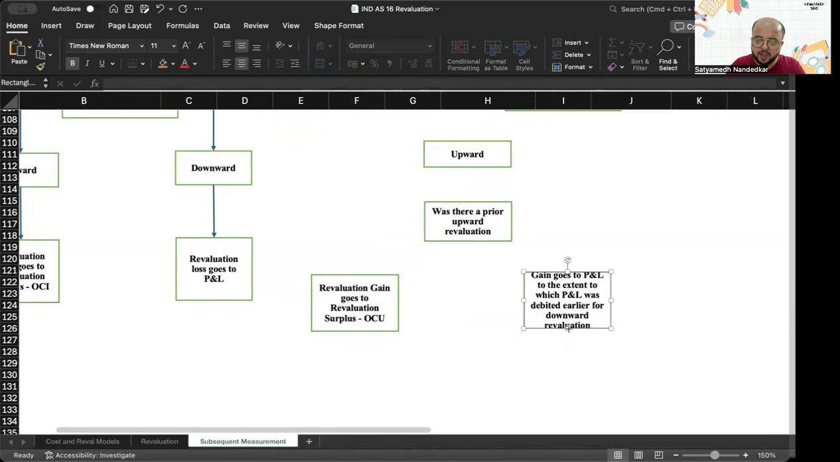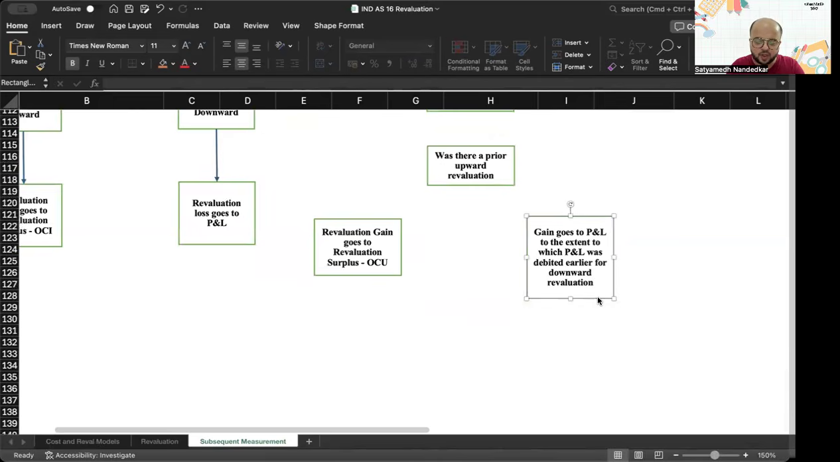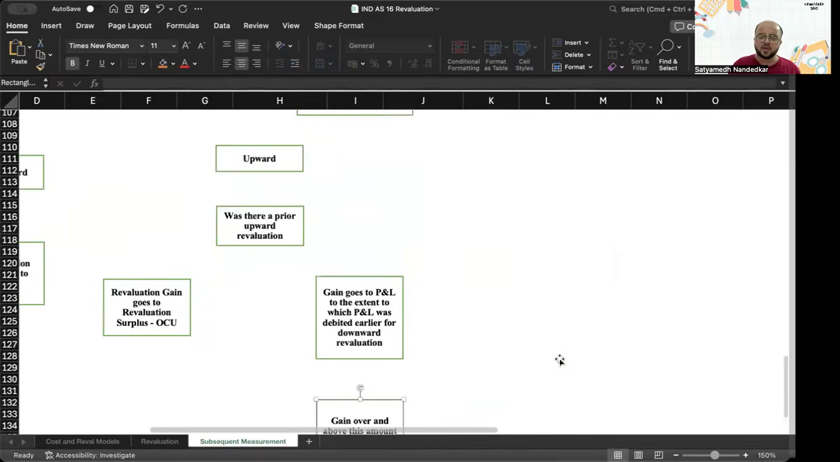Gain goes to P&L to the extent that it was debited earlier for downward revaluation, and gain over and above this amount goes to revaluation surplus OCI. There will be examples and I will color code each example so that it does not become confusing for you.